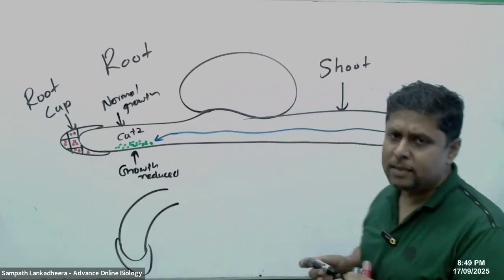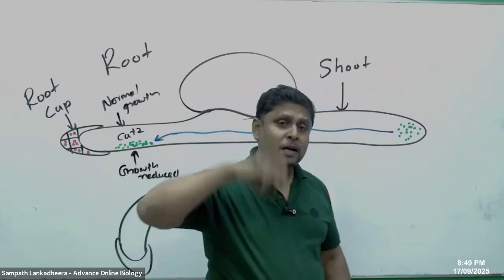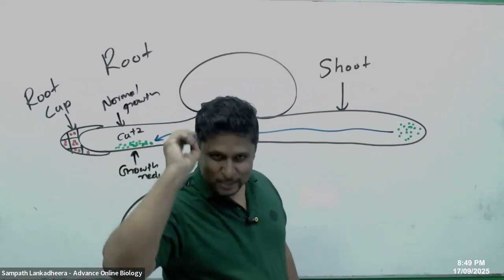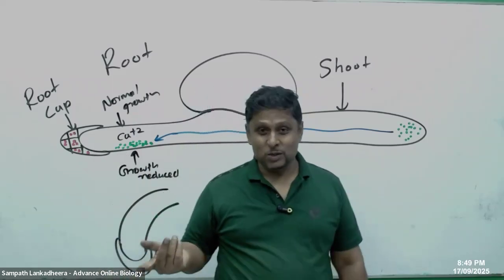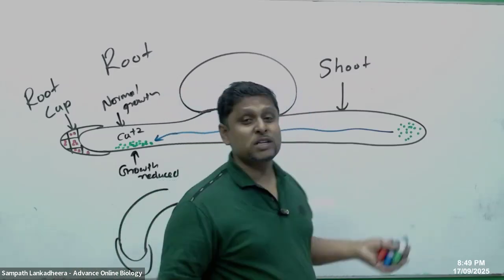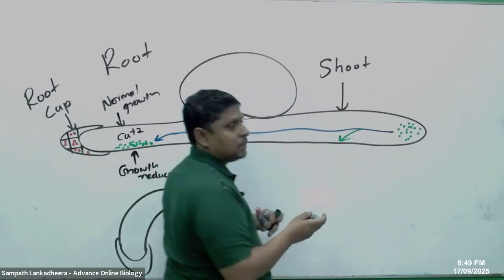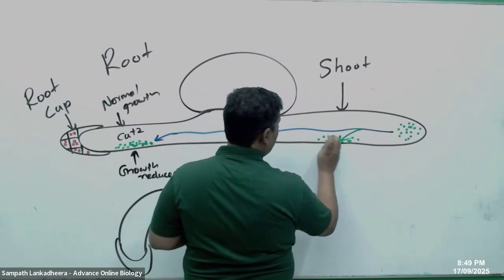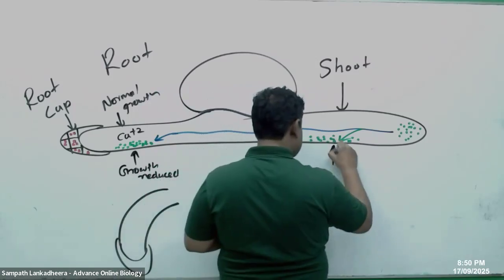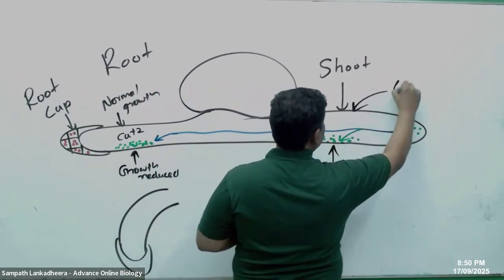Now, people, something different is happening at the shoot. When the shoot receives gravity, they have not mentioned which part of the shoot is actually capturing gravity. No need. There is a special part, but they have not mentioned that in the resource book. You can just say that somebody is telling it. Maybe the root tells the shoot, right? So the plant knows from where the gravity comes. Auxin comes and accumulates in the direction where the gravity is perceived. Something amazing happens here: this side growth enhances, this side more growth, and the opposite side less growth.